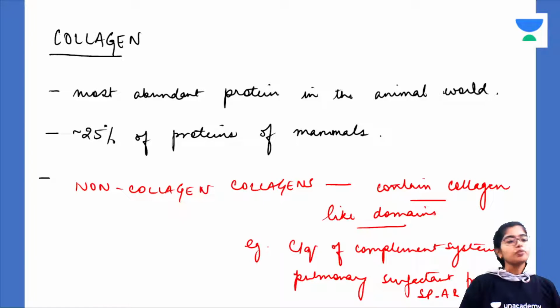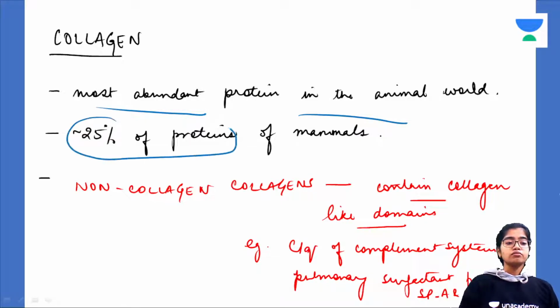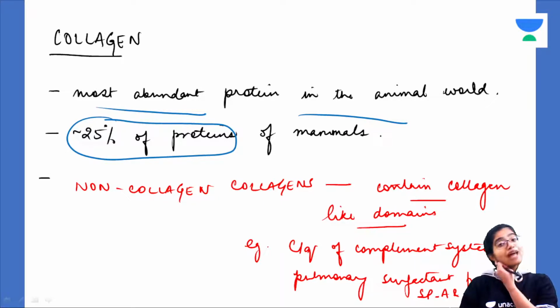So collagen, an introduction: it is the most abundant protein in the animal world. Collagen is the most abundant protein in the animal world, and 25% of the proteins present in mammals are collagen itself.